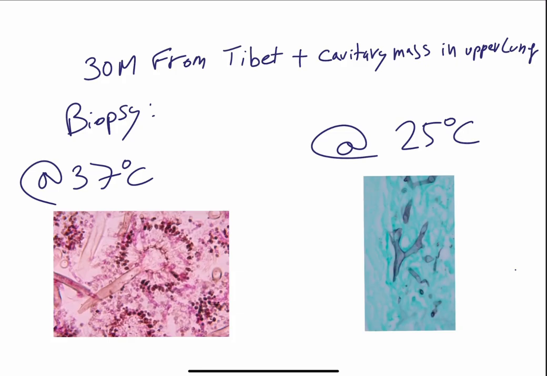Now, as far as these two images, here on the left, we have a fruiting body at 37 degrees. You have to know this. At 25 degrees Celsius, here you have the 45-degree angle. This is the acute angle septate branching hyphae. This is classic for Aspergillus. In contrast, just for reference, the 90-degree angle branching hyphae suggests mucormycosis, such as Mucor, Rhizopus, or Absidia.